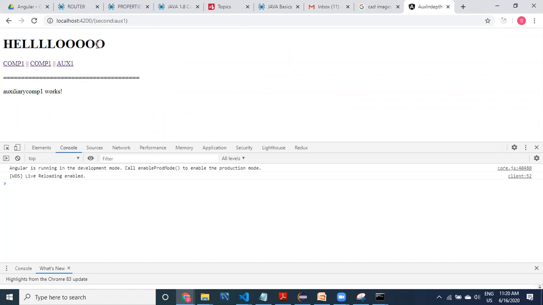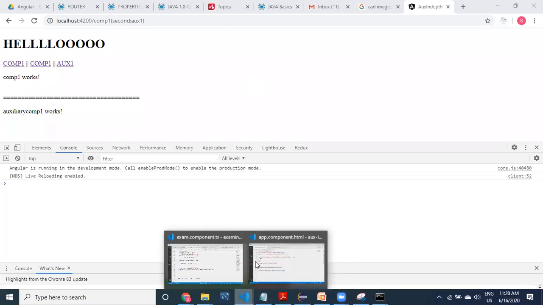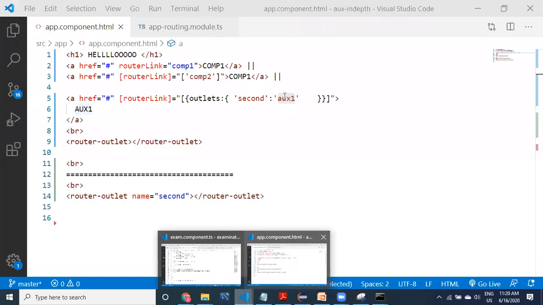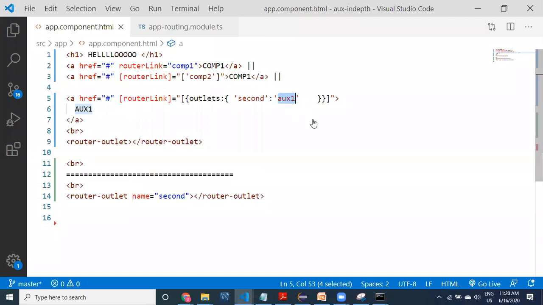Now the one more change that you need to remember is you can provide this value even within the brackets. This is also fine. Sometimes you need to provide the value like this. If you want to provide like AUX1/123, how can you provide?